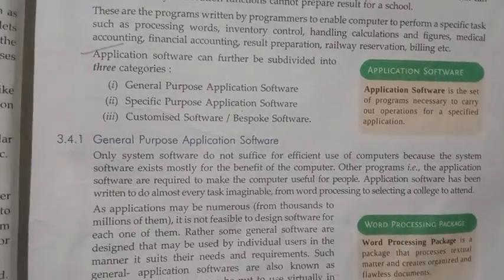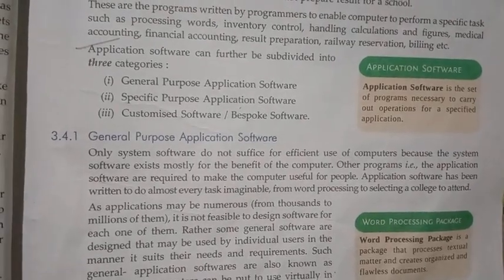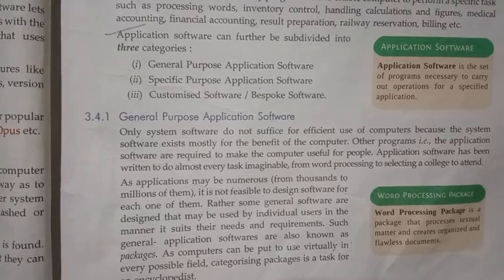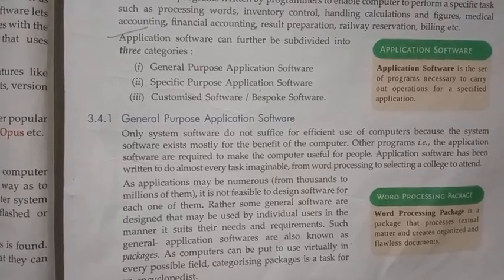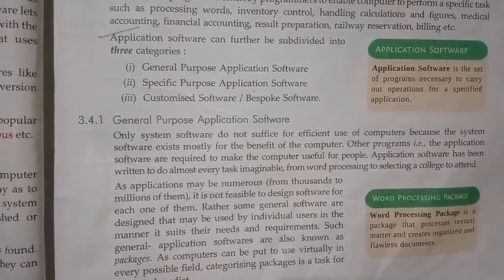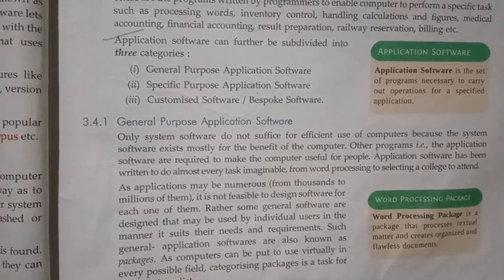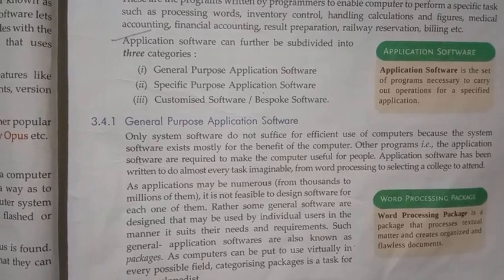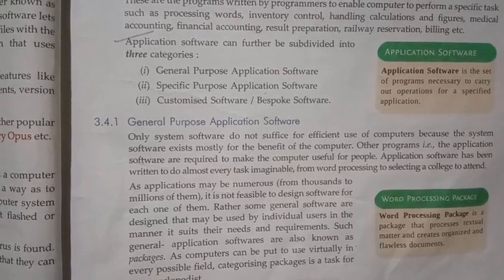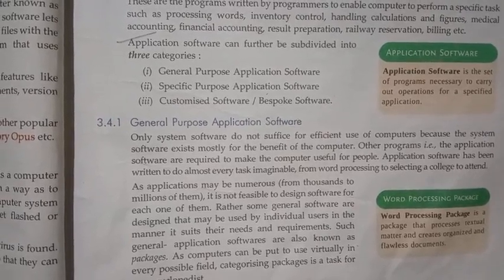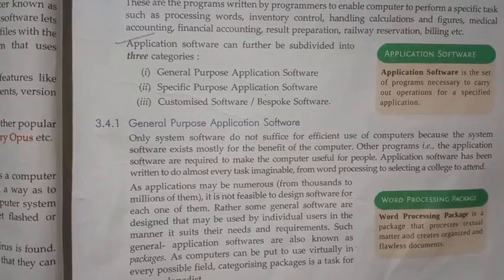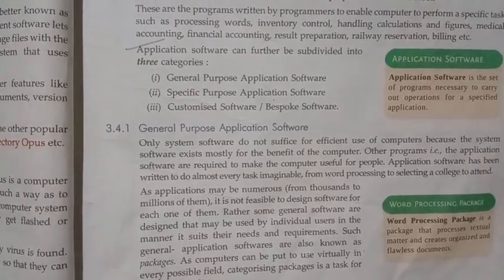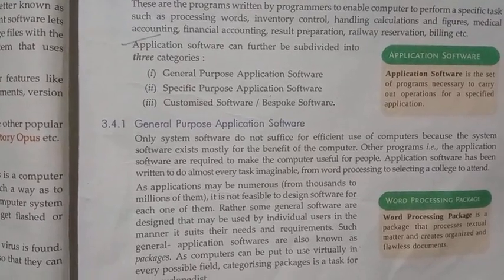The first one is called general purpose. As the name implies, it is used for a general purpose only. Before studying that, the first paragraph tells us that without system software we cannot perform any application software, because system software controls the overall operation. A better example: the operating system is system software. Without an operating system, we cannot run application software.